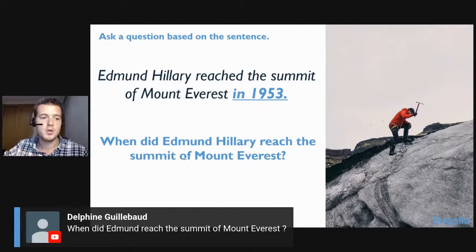Very good. Notice that we have this expression here, to reach the summit. Reach the summit. Right? That's the highest point. That's a good way to say that. A lot of people will say he climbed Mount Everest. That's good, but we're advanced English speakers, so we say he reached the summit. All right. Excellent. Very good.